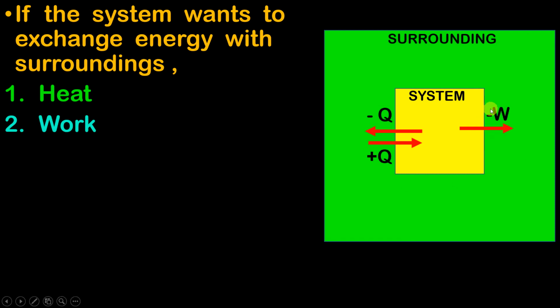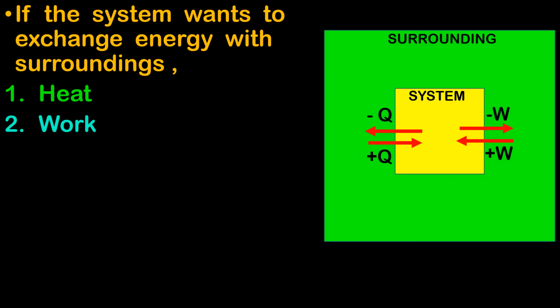Why? Because when it is doing work, it is giving away some energy, and we all know that work is a form of energy. So when work is done by the system on the surrounding, it is losing energy to the surrounding. Whereas if the surrounding does work on the system, we say it is positive W.